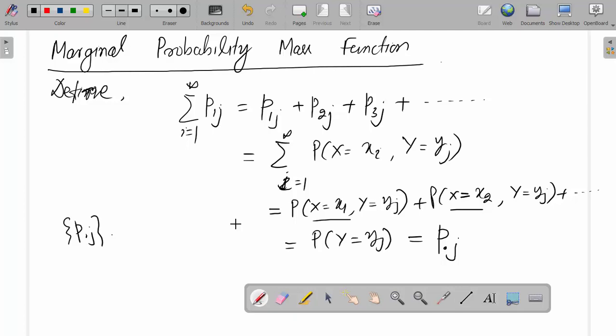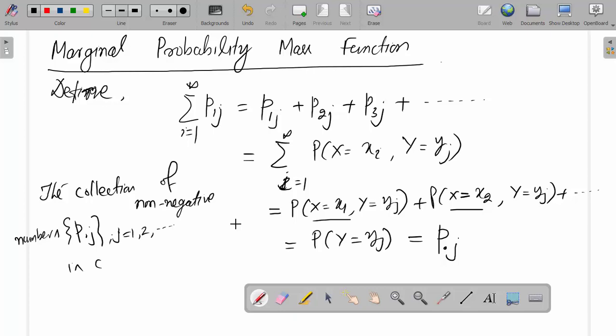So this is the collection of non-negative numbers p dot j, for j equal to 1, 2 up to so on, and is called the marginal probability mass function of y.